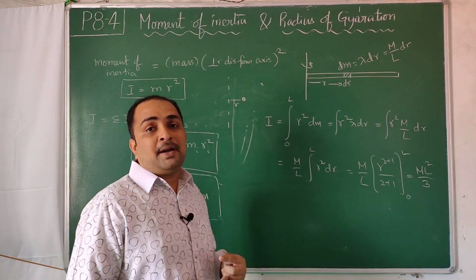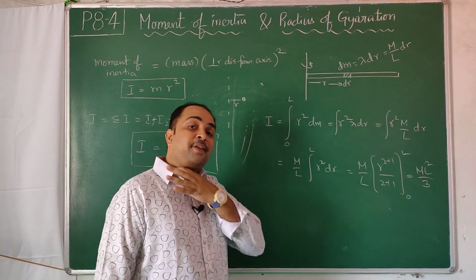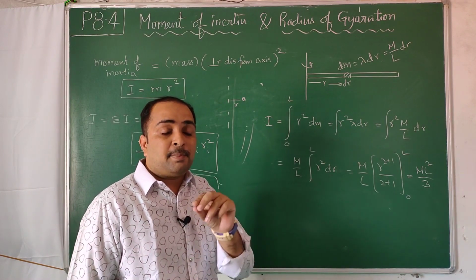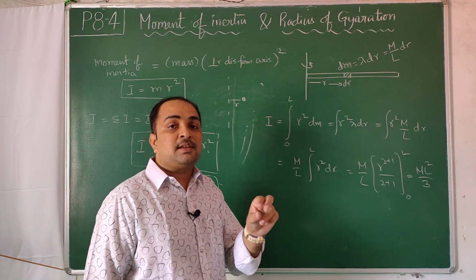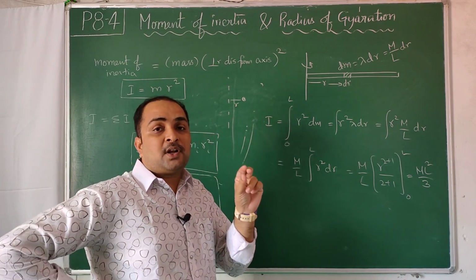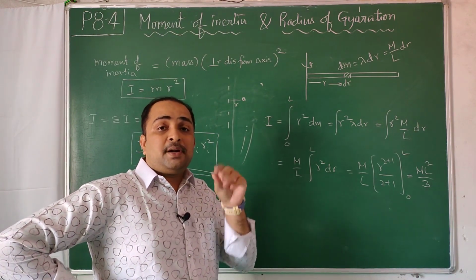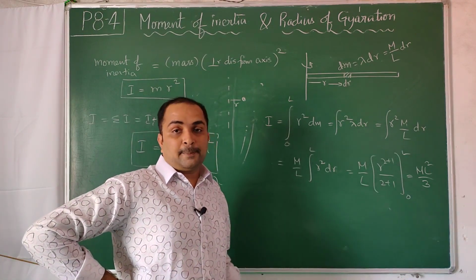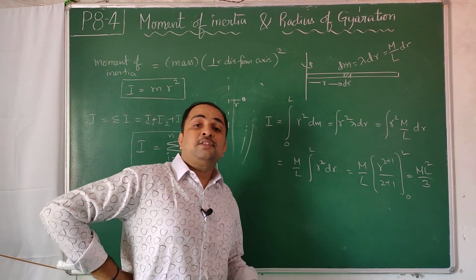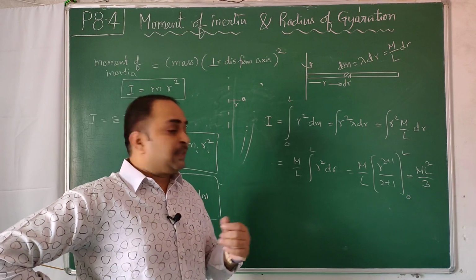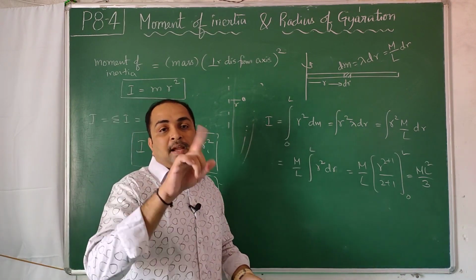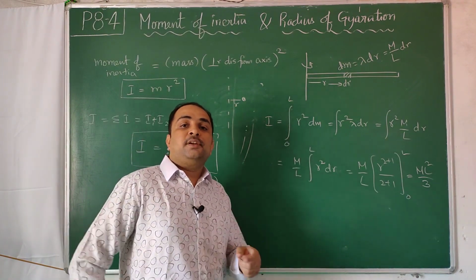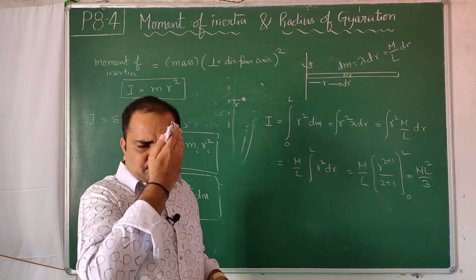When they roll, there will be a combined translation and rotation. When we involve that kind of calculation, we have to do a separate derivation for sphere, cylinder, ring, circular disc, hollow cylinder, solid cylinder, spherical hollow shell, and solid sphere. How many derivations would we need like that? If you can generalize all of them with a k square term, whatever the mass, keeping it at an average distance k, then depending on the radius of gyration of the object, we can go to the specific derivation.